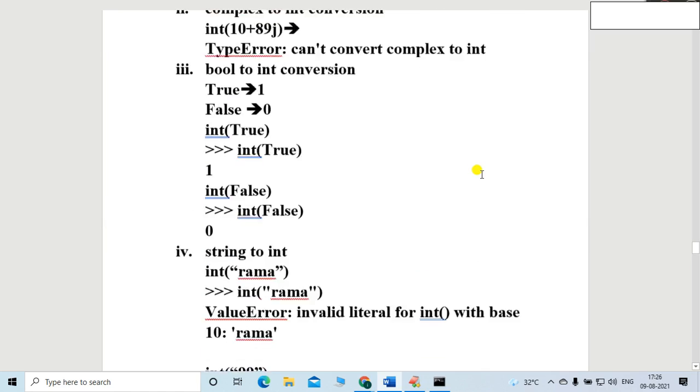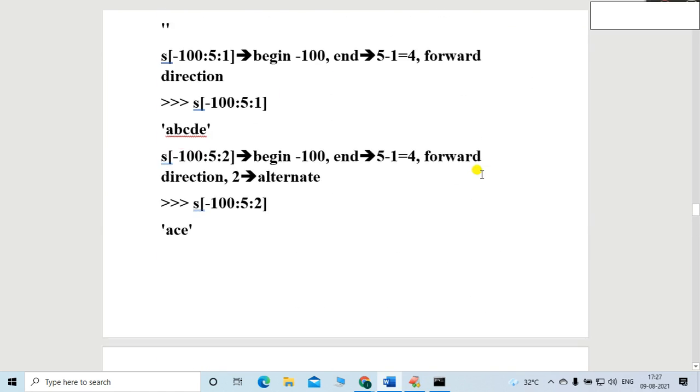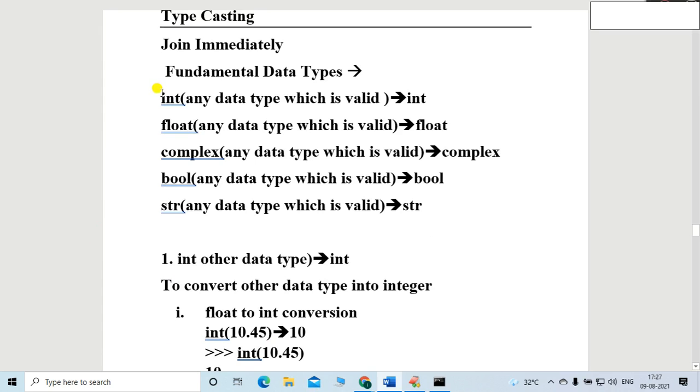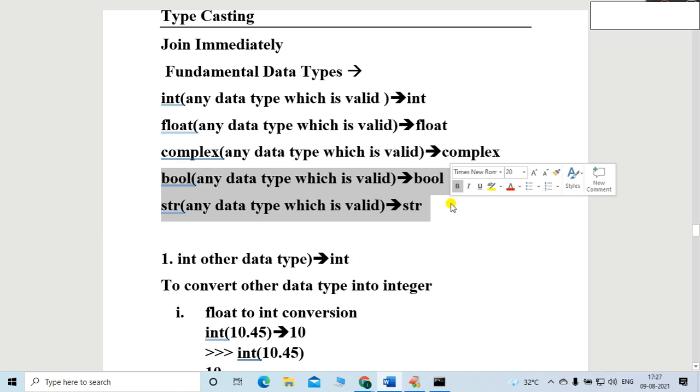Let me repeat again. Up to this we have completed, friends. Now these two points are left. Bool, right? Any data type to the bool, that part is left, and any data type to the str, that is left. These two functions are left. We will continue in the next session, means tomorrow we will continue.